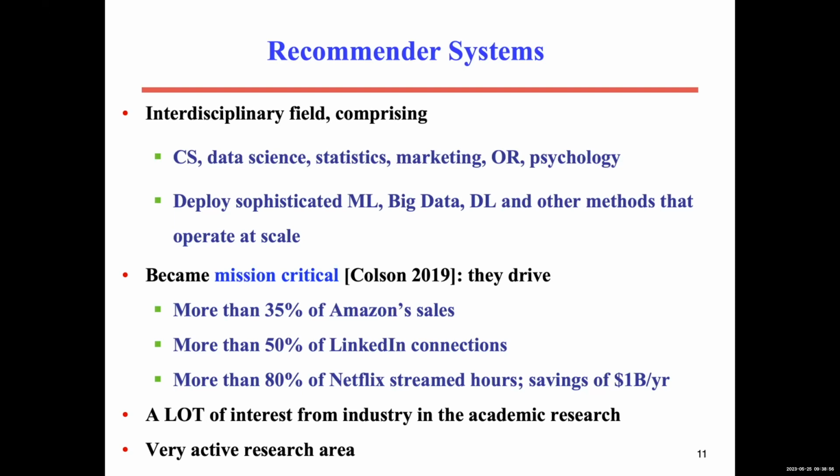And more than 80% of Netflix streamed hours come from recommendations, which can save approximately $1 billion a year. That is a big amount of money for Netflix. So you can see many businesses actually rely on recommendation systems and keep improving. So there is a lot of interest from industry in the academic research, and it is a very active research area.